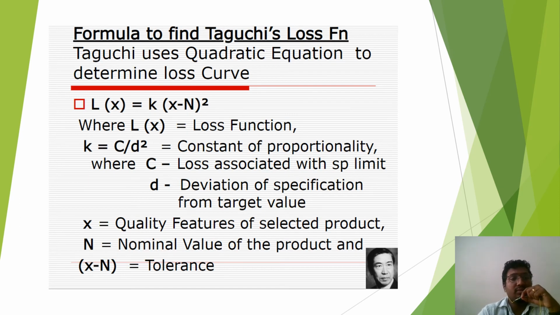What is the formula to find Taguchi's quality loss function? L(x) = k(x - n)^2, where L(x) is the loss function, and k stands for c/d^2, where c is the loss associated with the specified limit, and d is the deviation of the specification from the target value, that is, the nominal value. x stands for the quality feature of the selected product and n stands for the nominal value of the product. So x - n is called the tolerance. Tolerance is nothing but a plus or minus value.